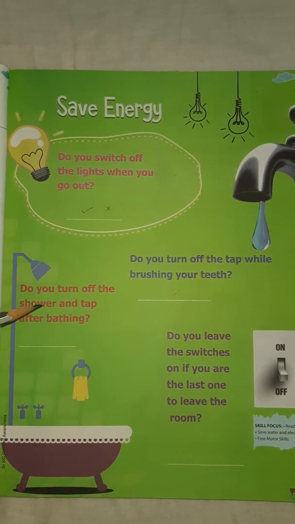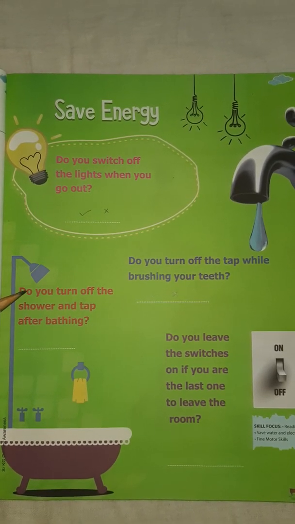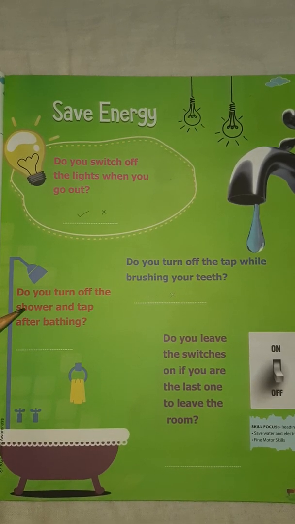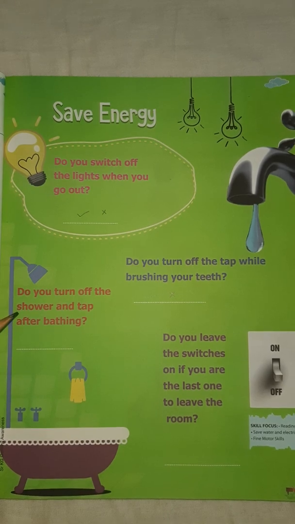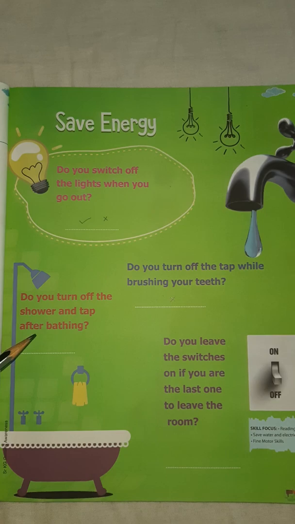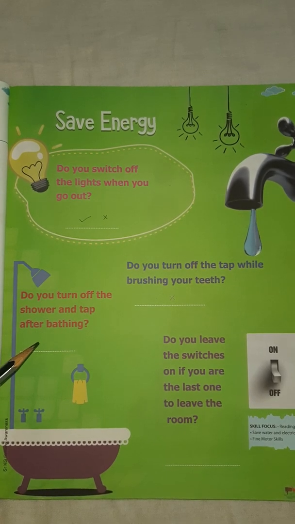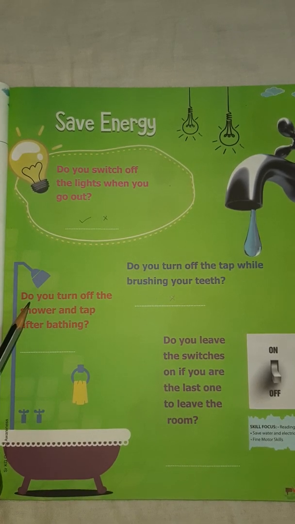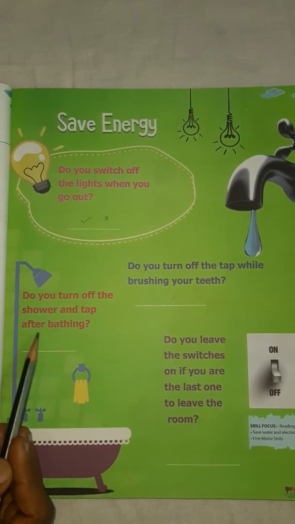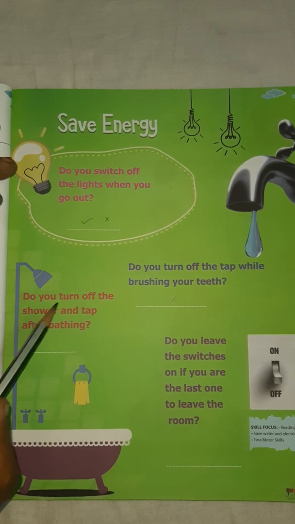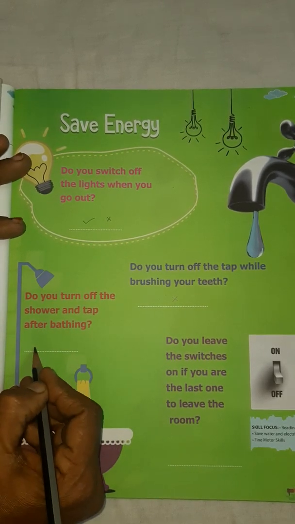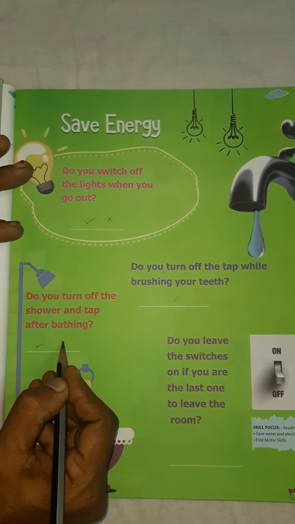While taking bath we open the tap or the shower in our bathroom and we take bath. After taking bath, what should we do, children? We should close the tap. Otherwise what happens, children? Water gets wasted. So are you following this, children? Do you turn off the shower and tap after bathing? If yes, you tick here, or if no, you put a cross over here.